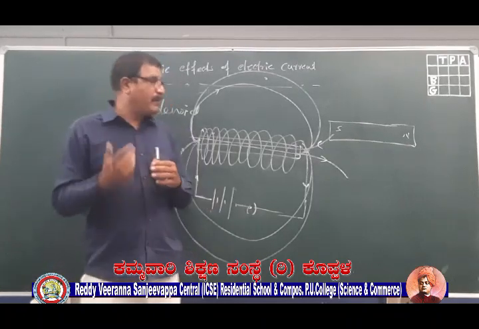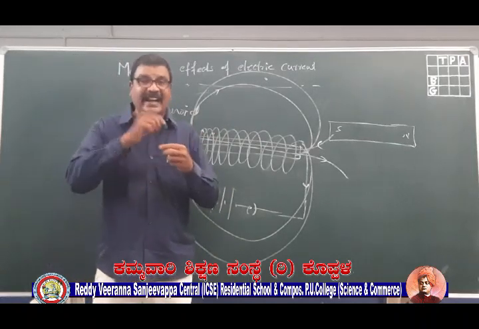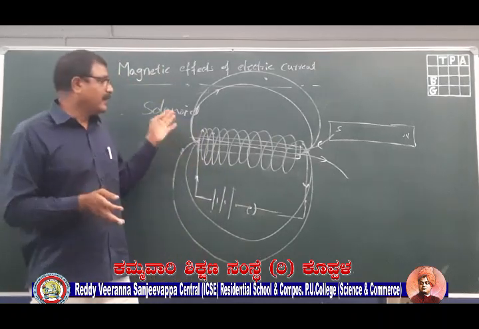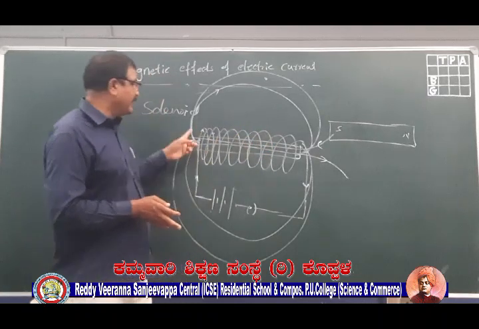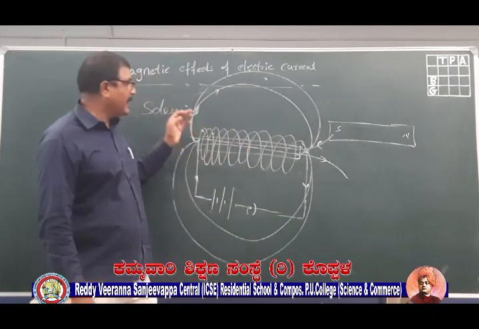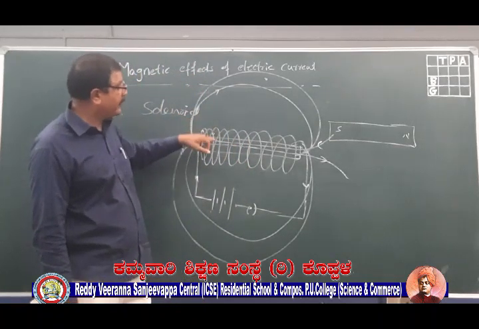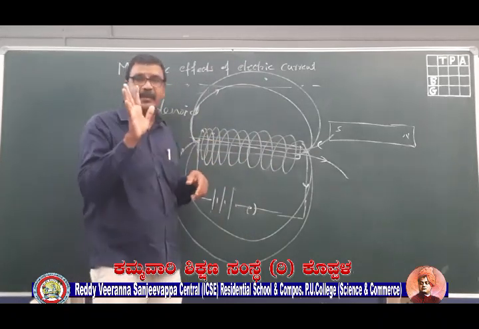Then we applied that to a solenoid. A solenoid is a coil where we wind a conductor very close together. When we pass current through it, the solenoid behaves like a bar magnet, with the maximum magnetic field inside the coil, while outside the coil the magnetic field is less.